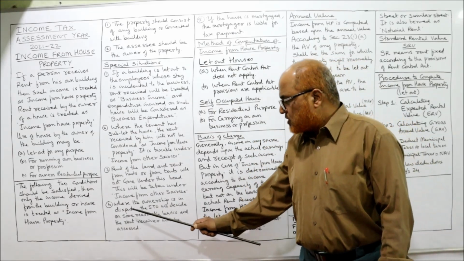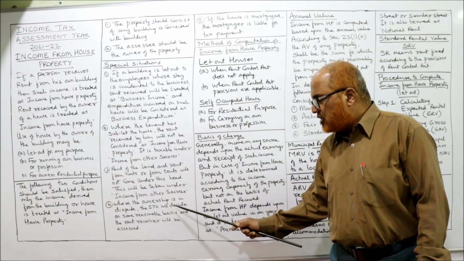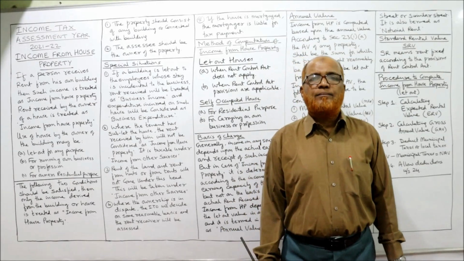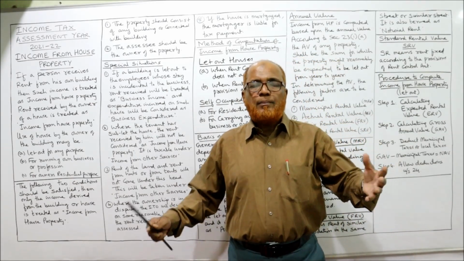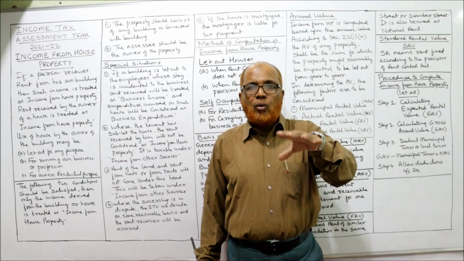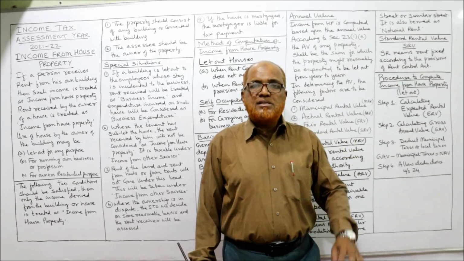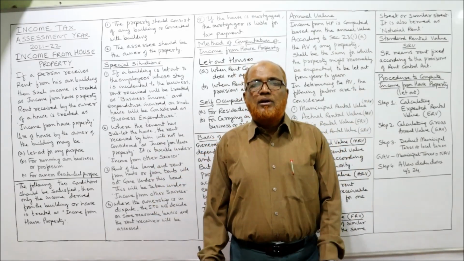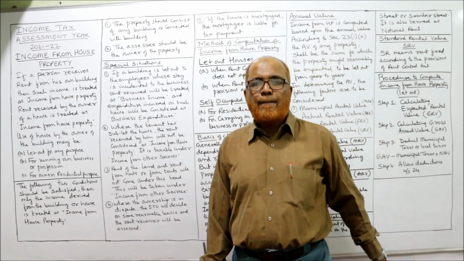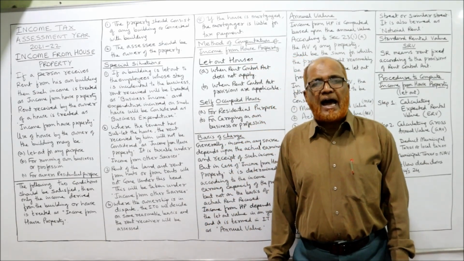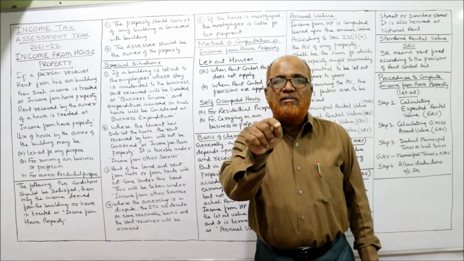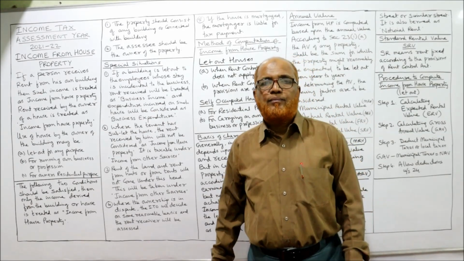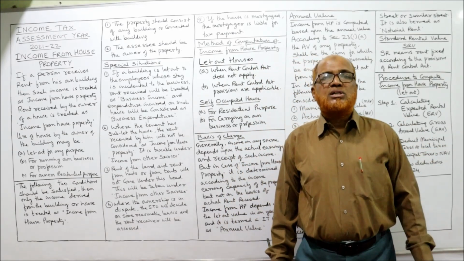Next, where the ownership is in dispute, the ITO will decide on some reasonable basis, and the rent receiver will be assessed. Sometimes the property will be in dispute. For example, a house is let out, but there is a quarrel over its ownership. Two brothers are fighting for the ownership of the house. Some income is received. The Income Tax Act says whoever is receiving the rent, whoever is getting the benefit from that house property, has to pay the tax first. The decision will be taken by the court later.